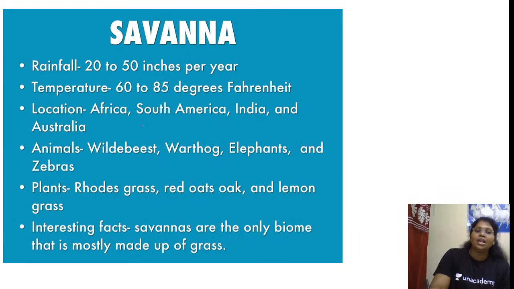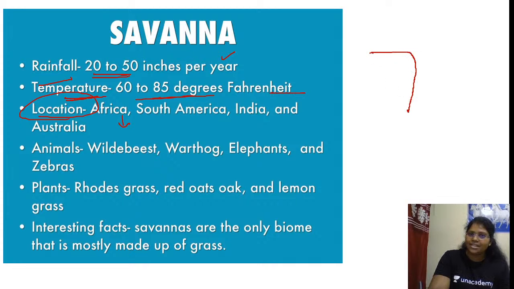See, rainfall 20 to 50 inches per year. Temperature 60 to 85 degrees Fahrenheit. Location in Africa. Which are the places in Africa? When I say Africa, immediately this figure should come to your mind, isn't it? So starting from Kano, West Africa, Eastern Africa and Southern Africa. Sudan, majority of Africa.